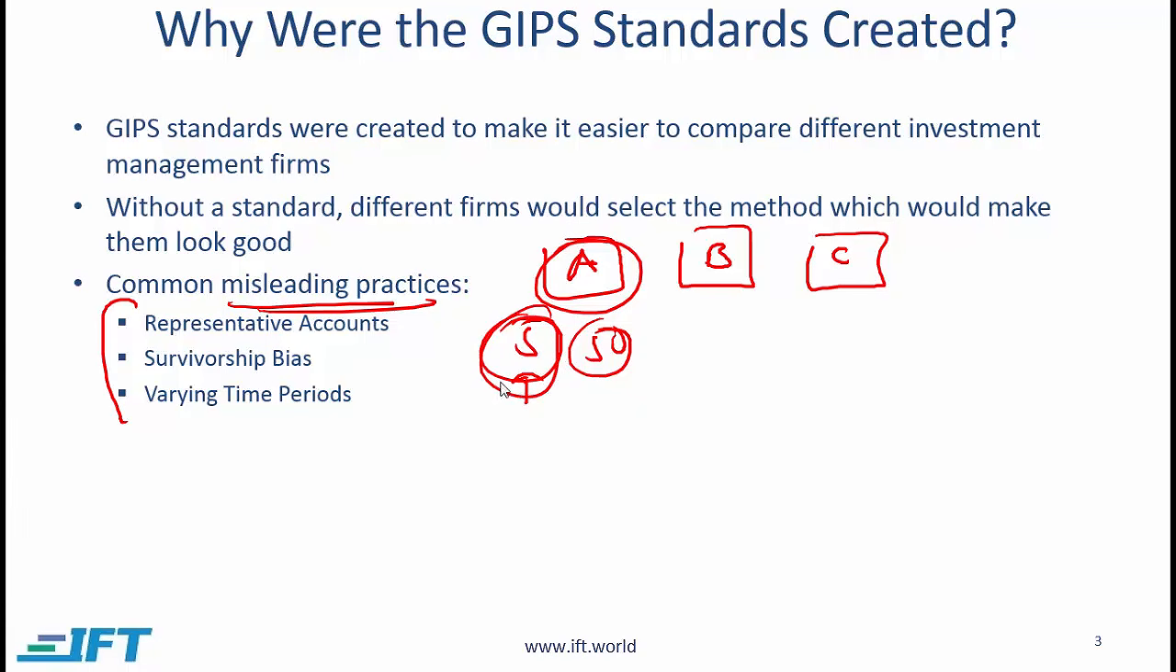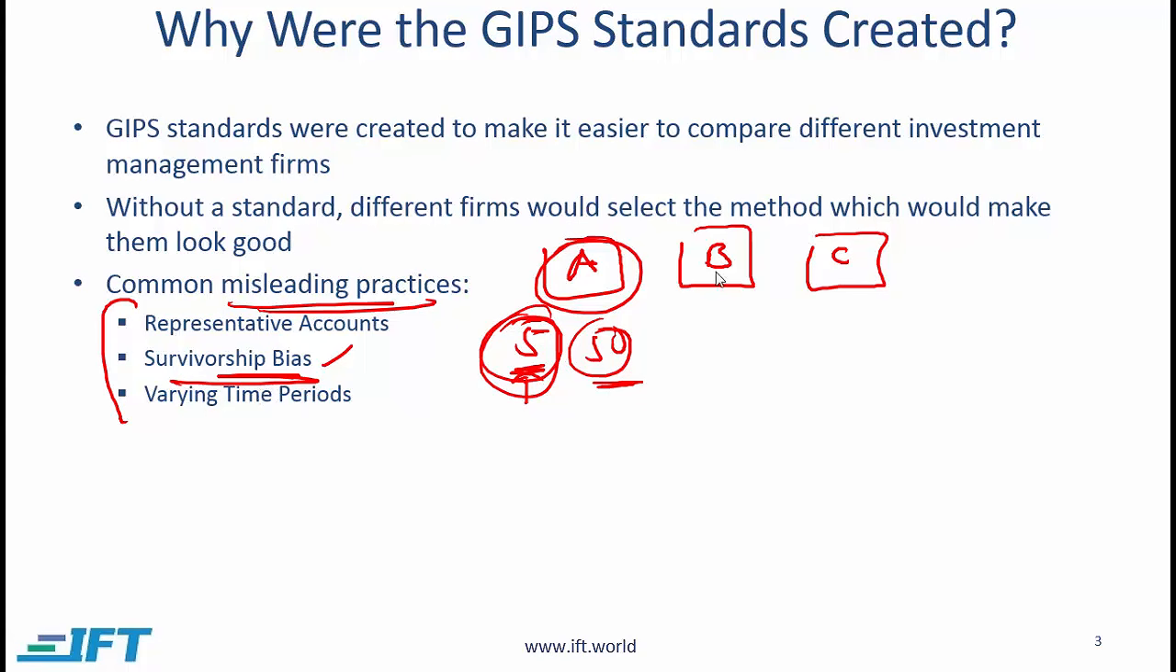By presenting the performance related to these 5 accounts and not the remaining, firm A will be overstating its performance record, and that clearly would be misleading. Another incorrect practice is based on survivorship bias, and we see this concept in other parts of the curriculum.